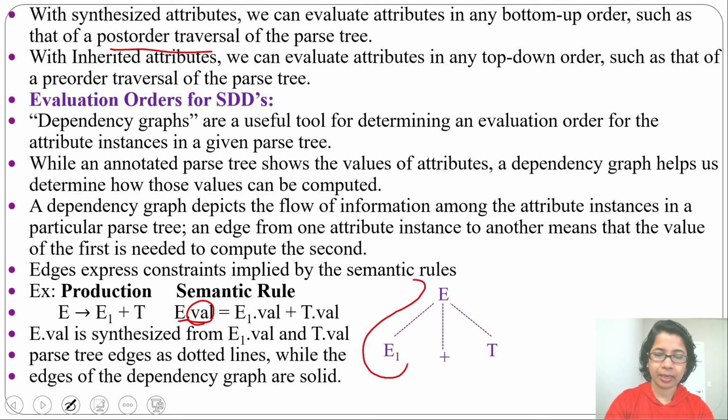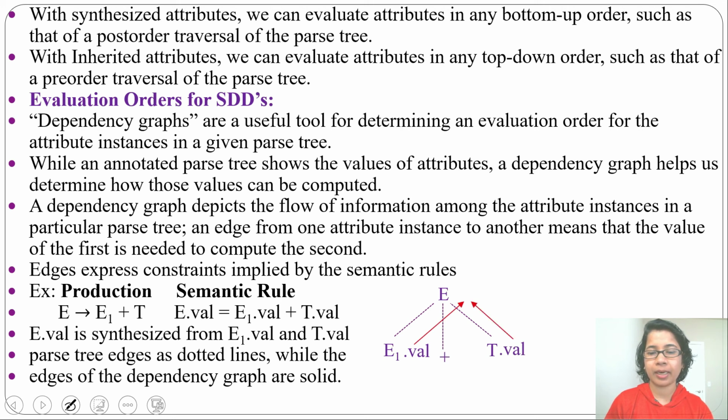First we'll evaluate left, so E1.val. Then we'll evaluate right, that is T.val. So from E1.val we'll add one directed edge to E, and from T.val we'll add one directed edge to E.val. Here this E.val depends on E1.val and T.val. So in the dependency graph we are showing a directed edge toward E.